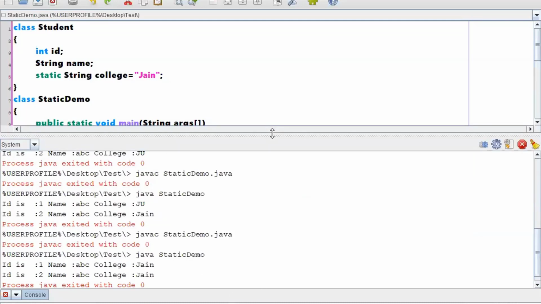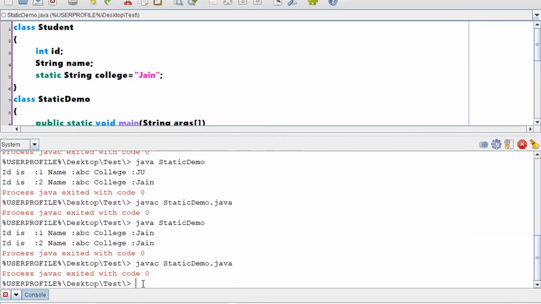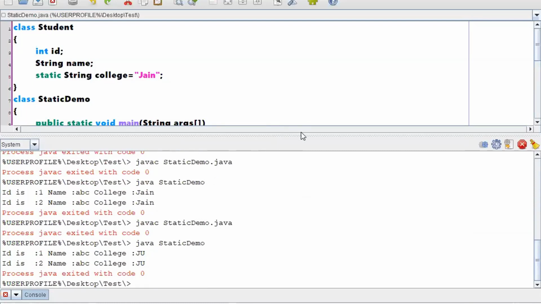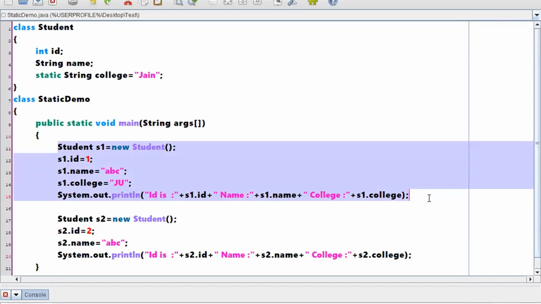When you have only one copy, once you replace it, whichever object has been created later will have the new value that you modified, right? If you still have a small doubt, let me do one more. Let me create one more object.